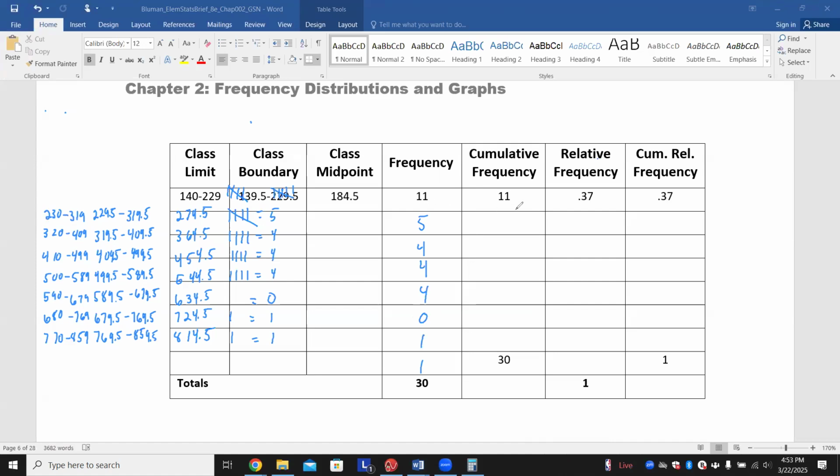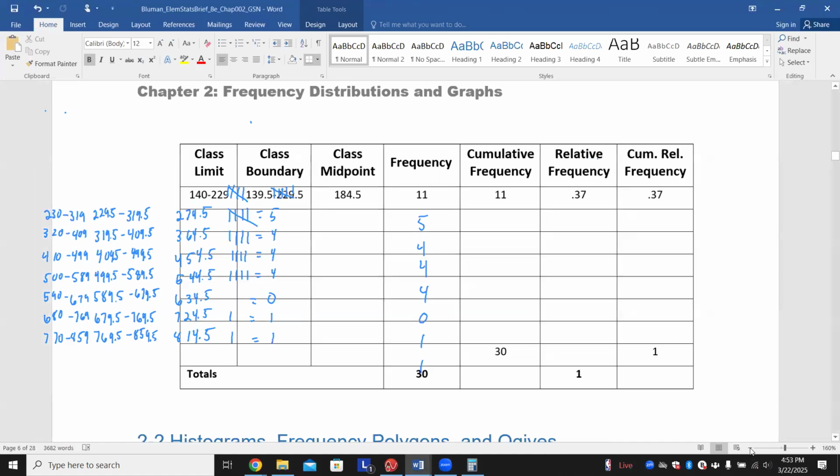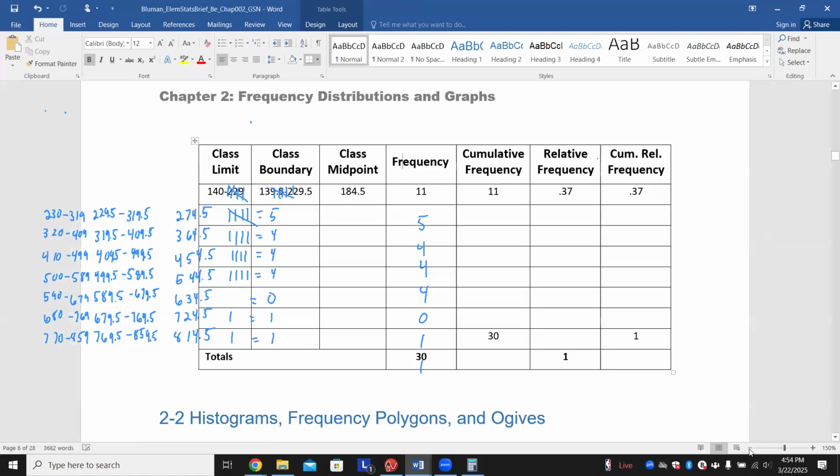All right, so here we go. A cumulative frequency is basically saying what falls in this class and all above it as well. Let me erase this. All right, so again, that's 11, 5, 4, 4, 4, 0, 1, 1. All of that has to total up to 30.